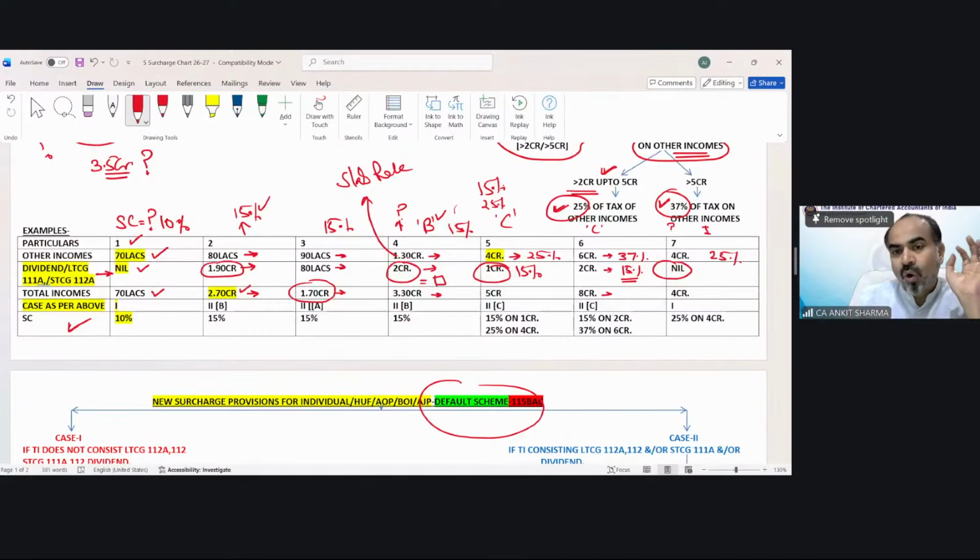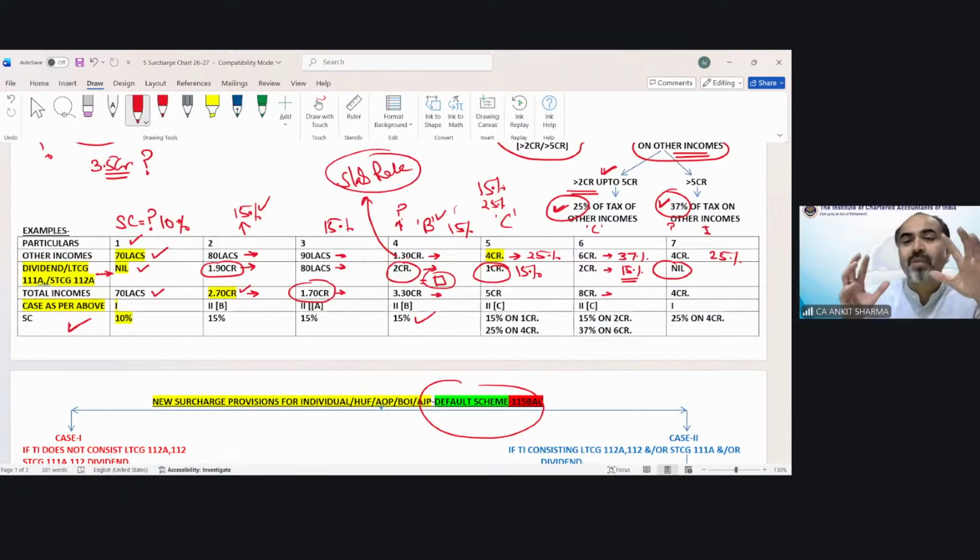So on the total of this slab rate tax and this tax, surcharge of 15% need to be applicable. So do not think about the total calculation of tax, because we need to cover a lot of things like special rate of tax, etc. Just understand, if this kind of question is given in the exam, would you be able to find the correct rate of surcharge? If the answer is yes, we have completed it. Okay.